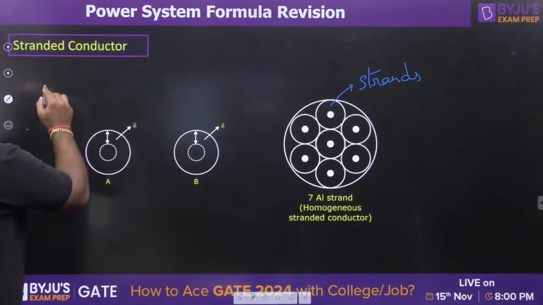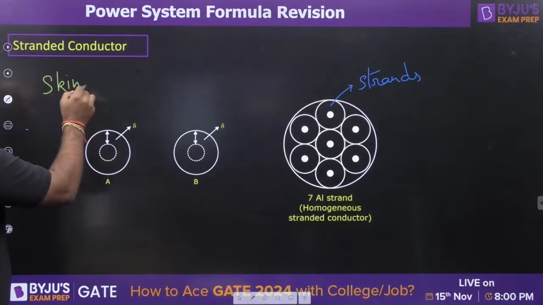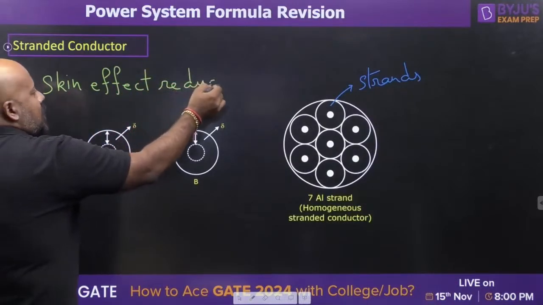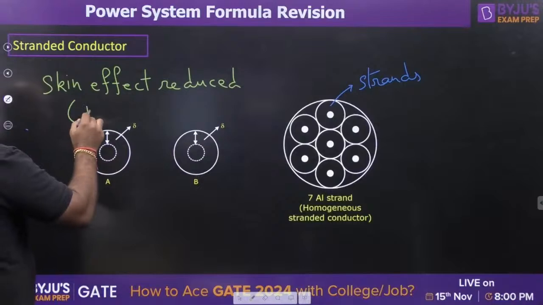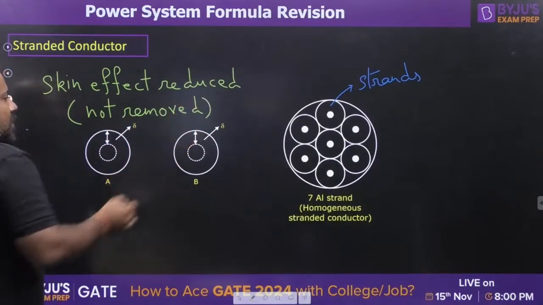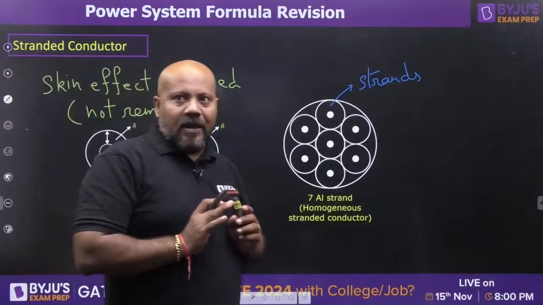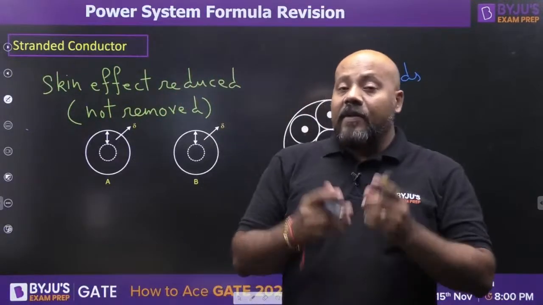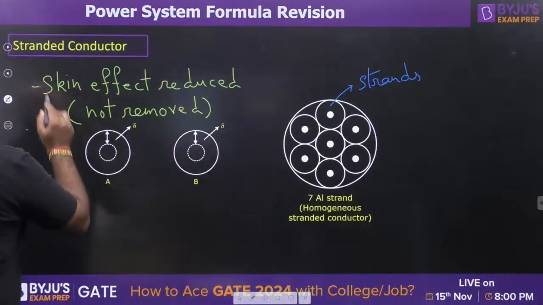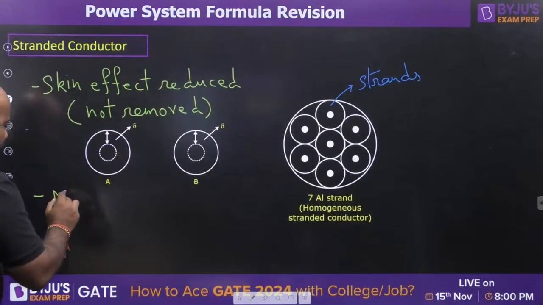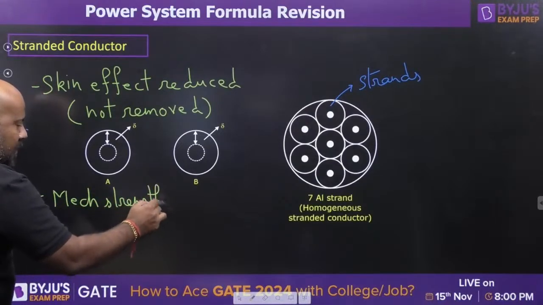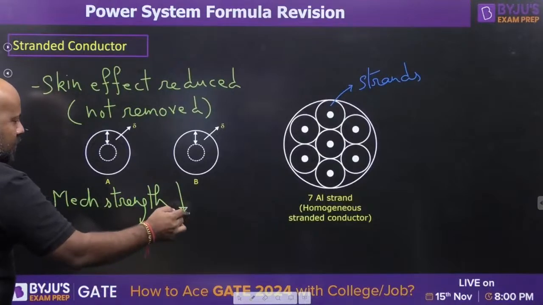Number one, skin effect is reduced, but please remember it is not removed. You have reduced the skin effect, that is accepted, but the skin effect is still present because it is not 100% removed. Second, mechanical strength has reduced.